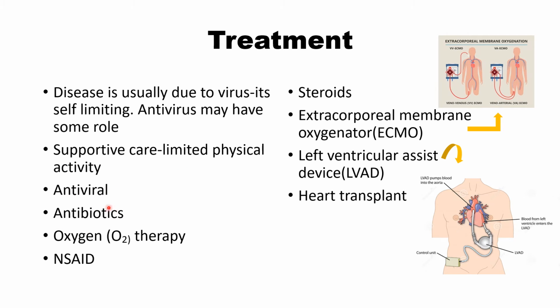Antiviral, antibiotics, especially in myocarditis of bacterial origin. You should give oxygen because the patient has heart failure and hypoxia. So you should give oxygen. You should give NSAIDs because myocarditis is inflammation of the heart. It will reduce inflammation, and it will reduce chest pain of the patient.